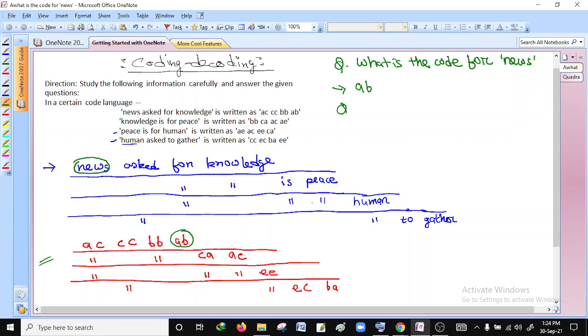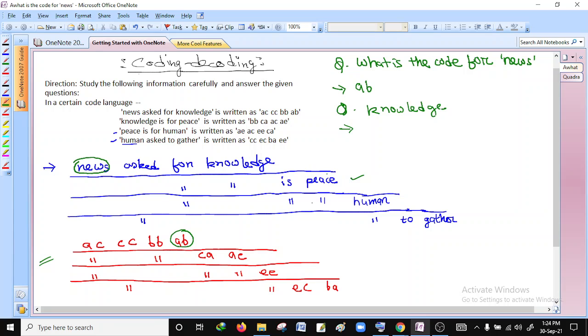Similarly, suppose you have to find the code for knowledge. How to check? You look for the word knowledge here. So this is knowledge. Okay, below knowledge how many common signs are there? There is one common sign, and that is in the second sentence.